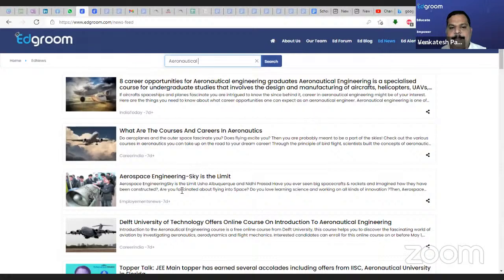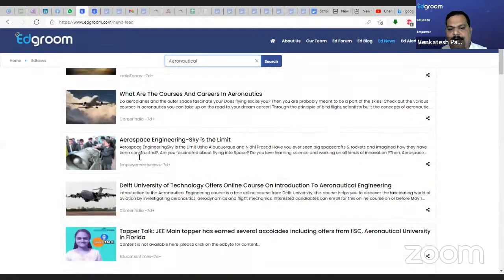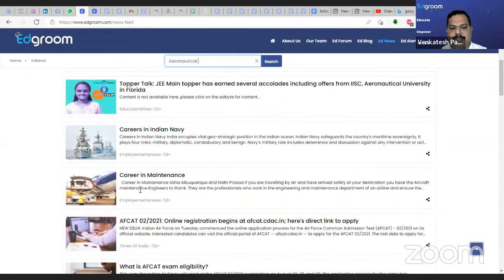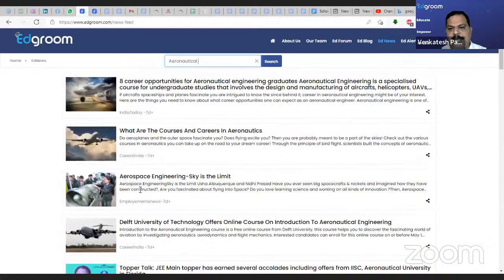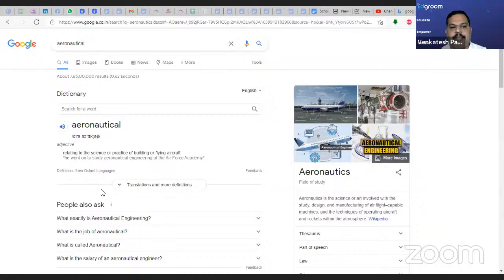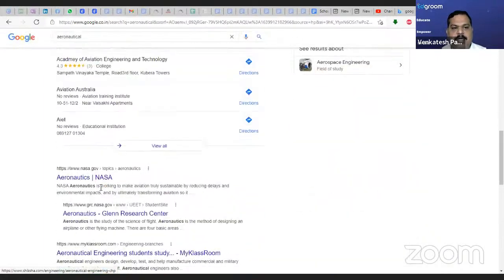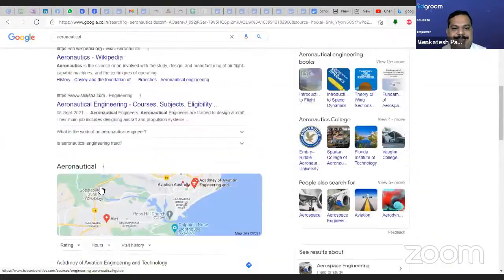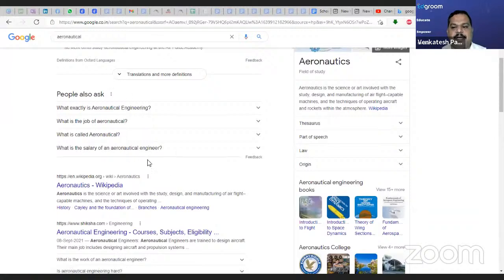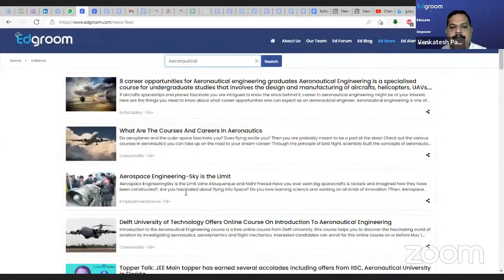In EdGroom, we have created content which is more relevant to the students. Here, everything is related to students' information. But in Google, the results are in a different order, so you don't get exactly the information you want. You have to search more and more. But here, all the information that we provide in EdGroom is completely personalized.